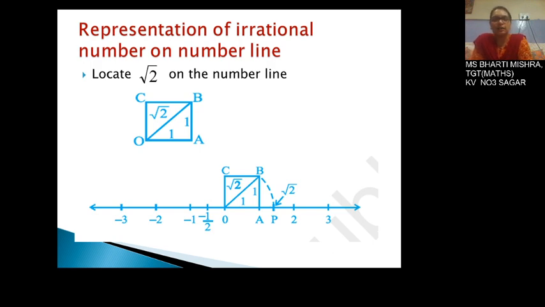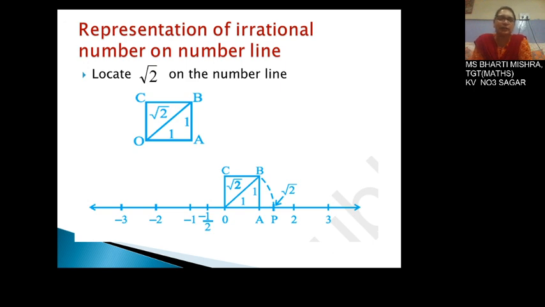Each side is 1 centimeter, and OB is the diagonal. As it is a square, each corner angle is 90 degrees, and hence using the Pythagoras theorem, OB, the diagonal, is given by square root of 1 square plus 1 square, that comes to be square root of 2.